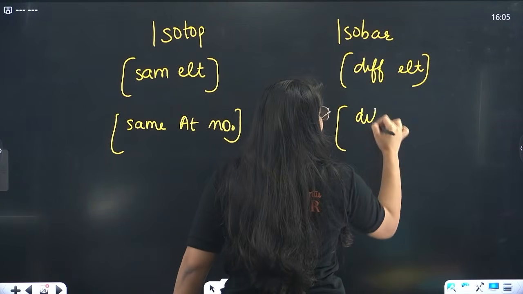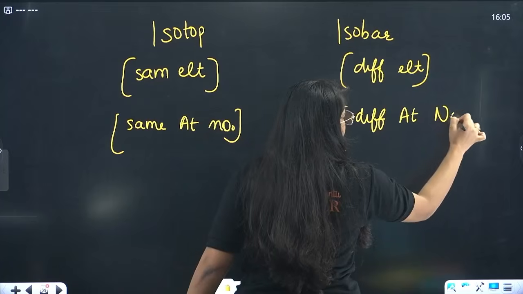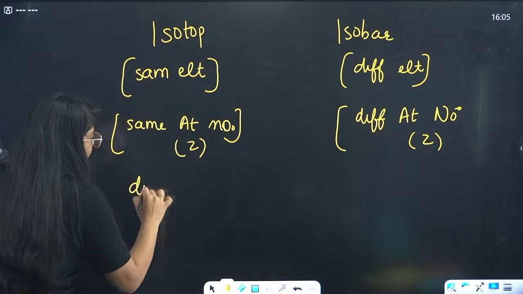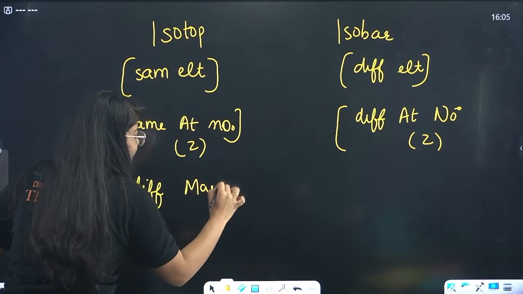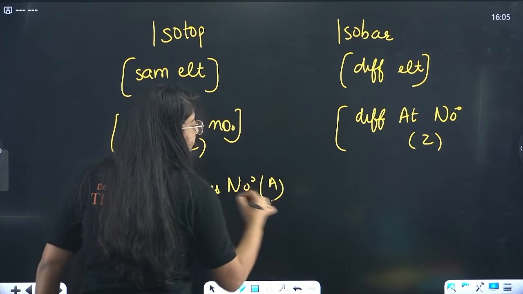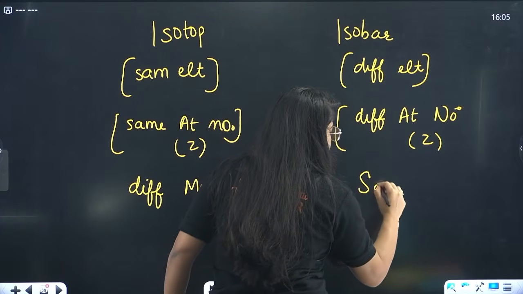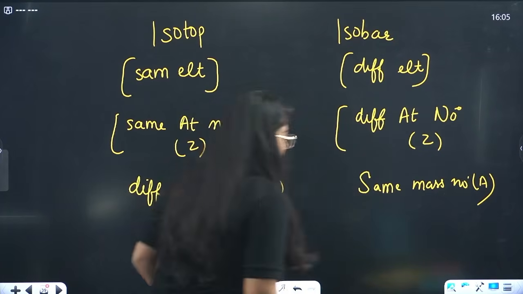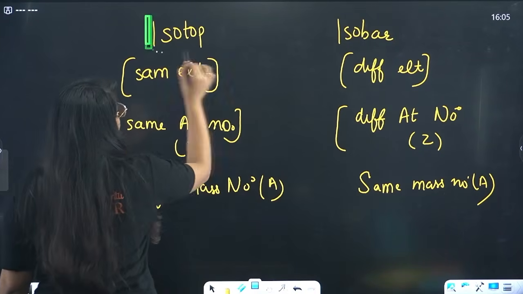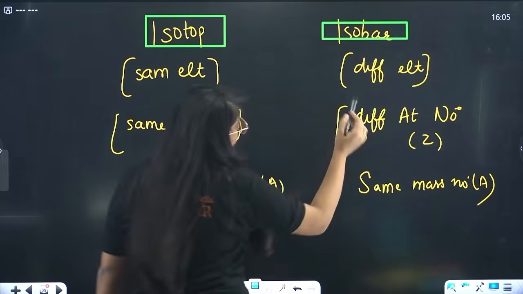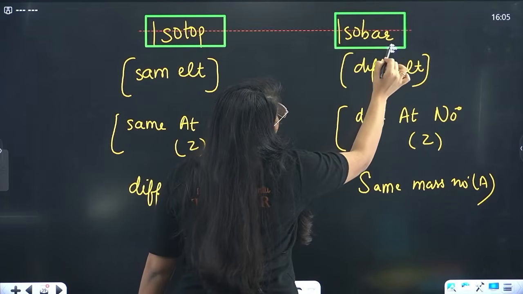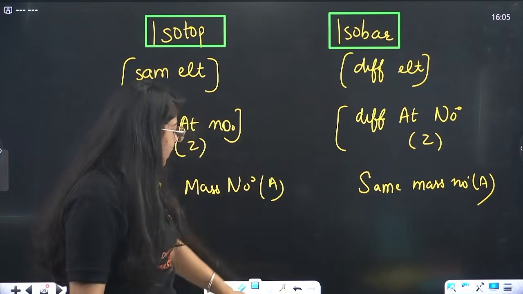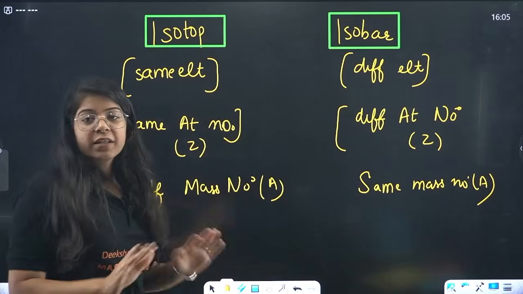If they have the same atomic number, they have different mass number. If they have different atomic number, they have the same mass number. This is the main difference, and this is how you will remember. Understood? Just one thing: isotope, same element; isobar, different element. This is the only thing you have to remember.